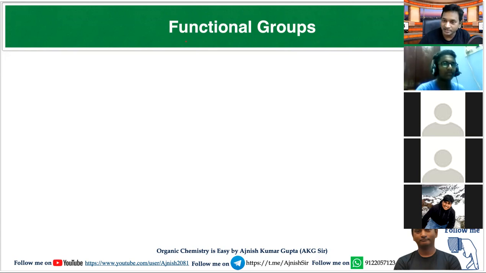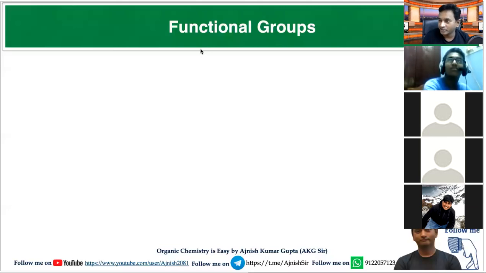Hydrocarbon in 11th class, alkyl halide, aryl halide, alcohol, ether, phenol, aldehyde, ketone, carboxylic acid, amines, all are simply functional groups. On that basis only chapters are categorized. In nomenclature also, you will see this functional group, because nomenclature of functional group containing compounds is most important. So write the heading of today's topic.